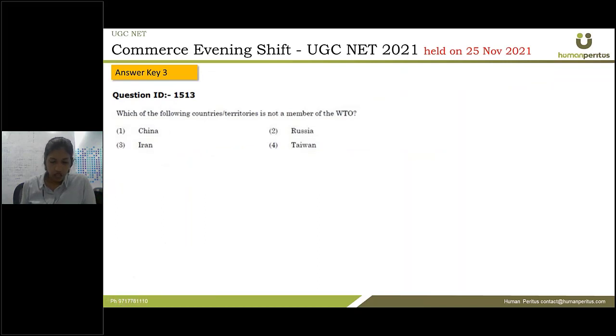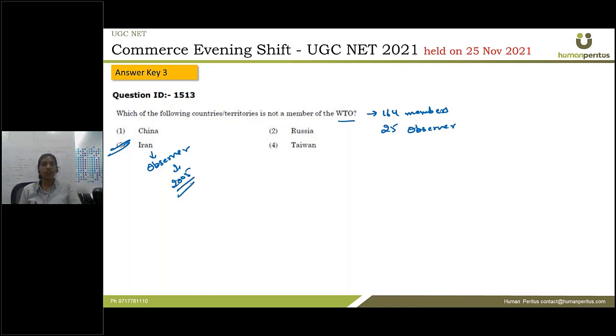Next is which of the following countries or territories is not a member of WTO? Now we know that WTO has 164 members. That is the general information that we look for. But we should also know that WTO has 25 countries that are under observer status. That is, they have been given observer status so that if a few conditions are met, then they can be a member of WTO. And a few of them are not even a member of WTO. So among these, Iran is the one which is not a member of WTO, but it is an observer country, which it has been since 2005. Since 2005, Iran has been given the observer status.